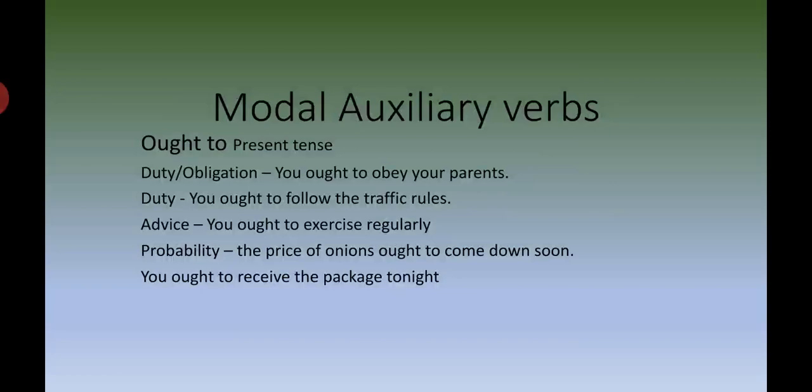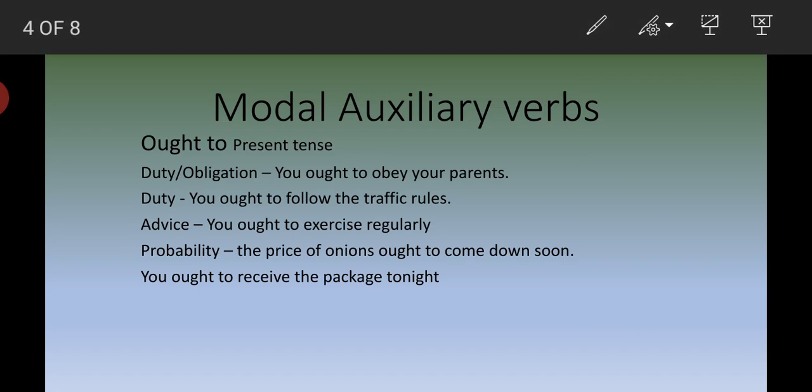Now, let's see one example for probability. The prices of onions ought to come down soon. So, the prices of onions is the subject and ought to is the semi-modal auxiliary. You know that a modal auxiliary verb comes before the main verb. Here the main verb is come. Now, one more example for probability. You ought to receive the package tonight. Clear, students?